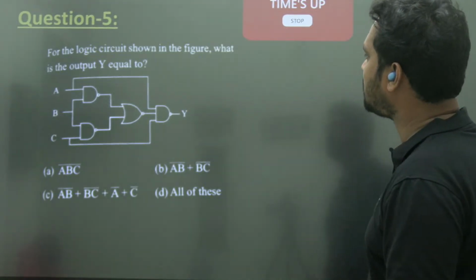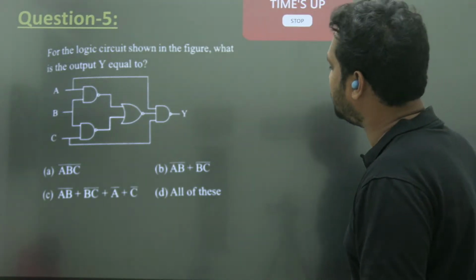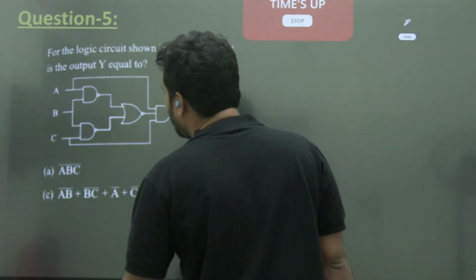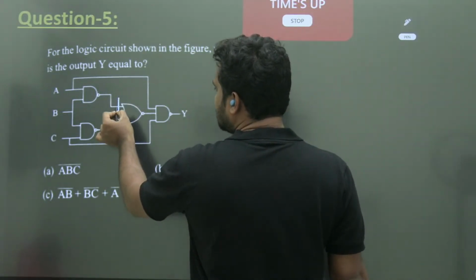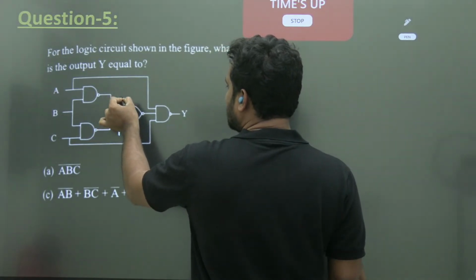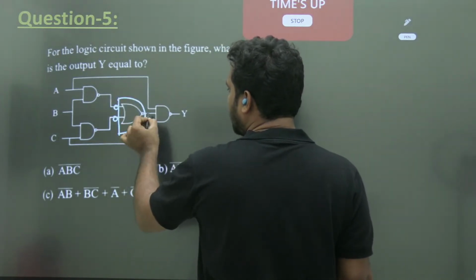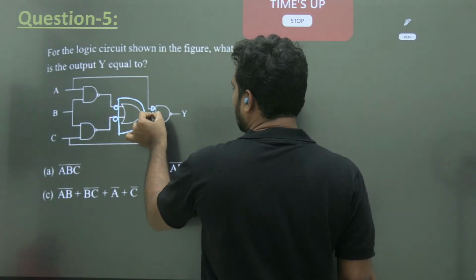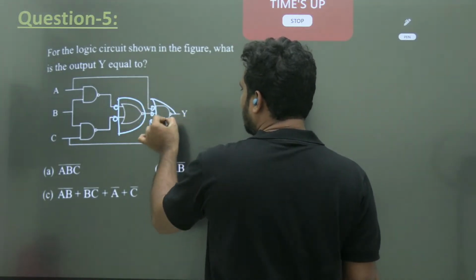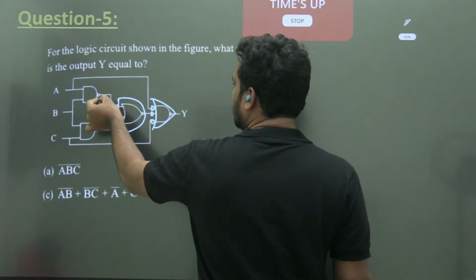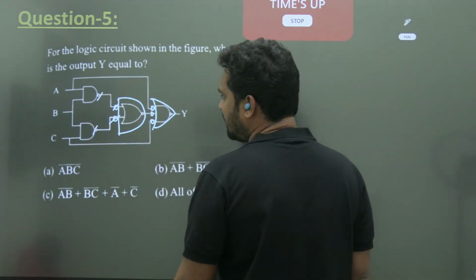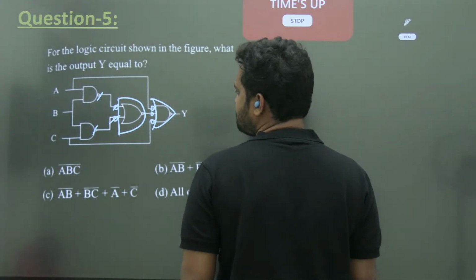For the logic circuit shown in the figure, what is the output Y? Whenever the gates are given like this, as we discussed in our regular class also, send the bubbles backside. How to send the bubbles backside, sir? Convert the NOR gate into a bubbled AND gate, and this NAND gate into a bubbled OR gate. Bubble cancels. So here, what do you get?